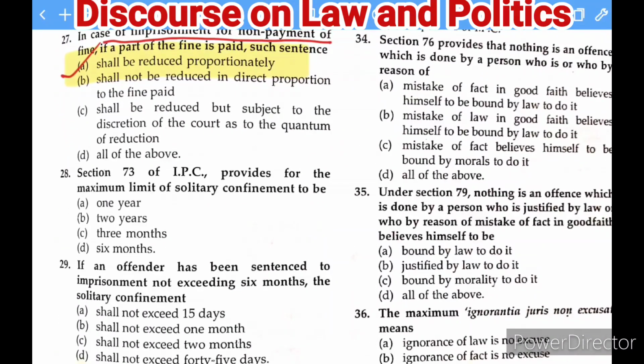Okay. Next question is from section 73 of the IPC, and it is also a very important section. Section 73 of the IPC provides for the maximum limit of solitary confinement to be, and this is a very important question, which has been asked in various competitive examinations. So the answer: the maximum limit of solitary confinement, यानी एकांत जो बोलते हैं जेल में रखने का, the maximum term is 3 months.